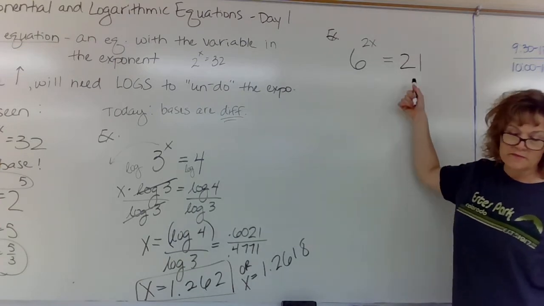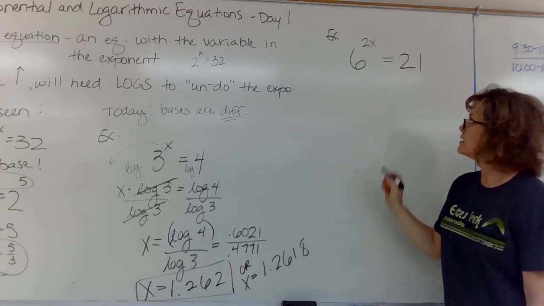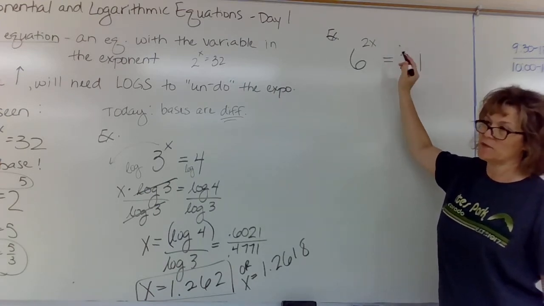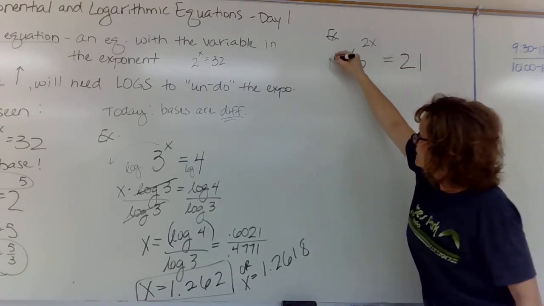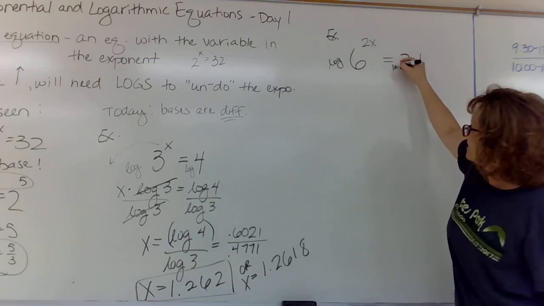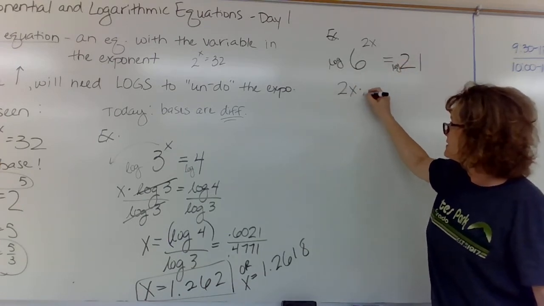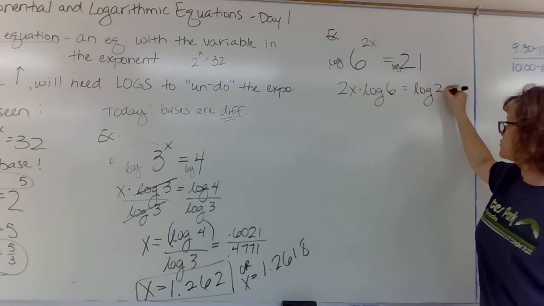Would have been nice if it was like a 36, but it's not. So here's what we have to do. The thing I'm trying to solve for is stuck up in the exponent. So take a log to bring it down. Log on this side, log on this side. So your next step, 2x times log 6 equals log 21.